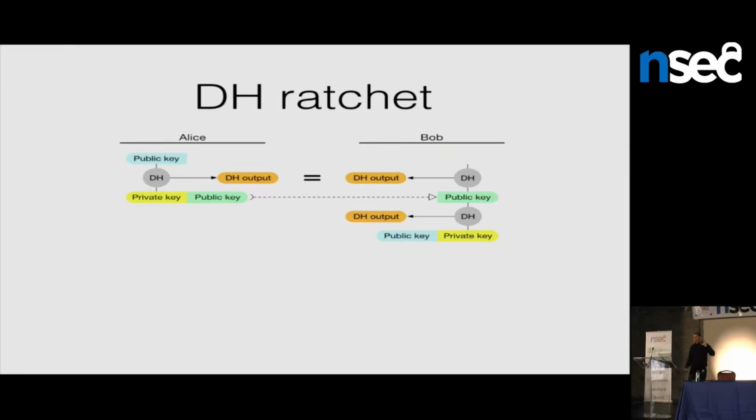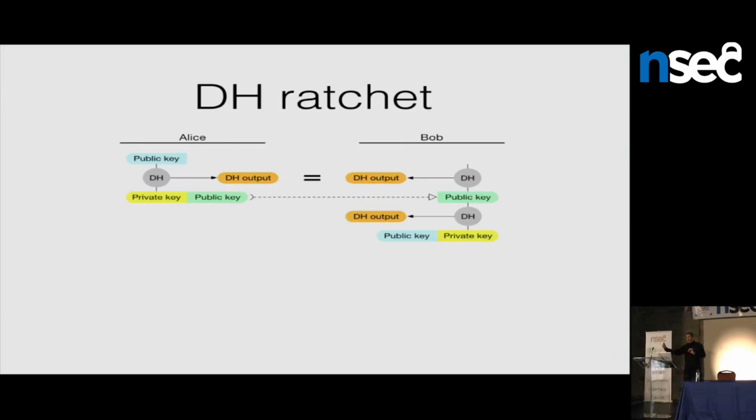But the idea is that each party is going to have a current ratchet key pair, like an elliptic curve private key and public key. Each party is going to advertise that public key with every message they send. And each party is going to keep track of the latest public key they've seen advertised by the other party. And so then, when you see a new key from the other party, you're going to create a new key on your own and start advertising that.